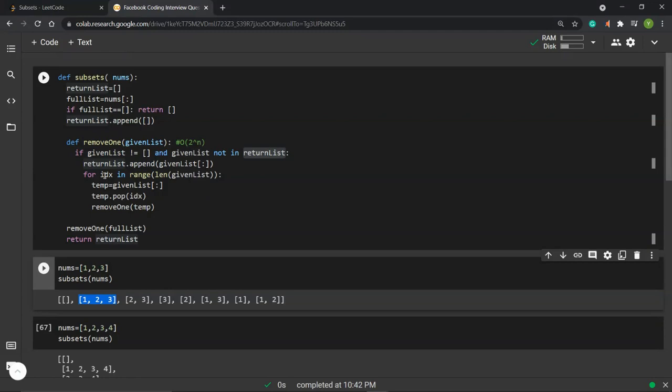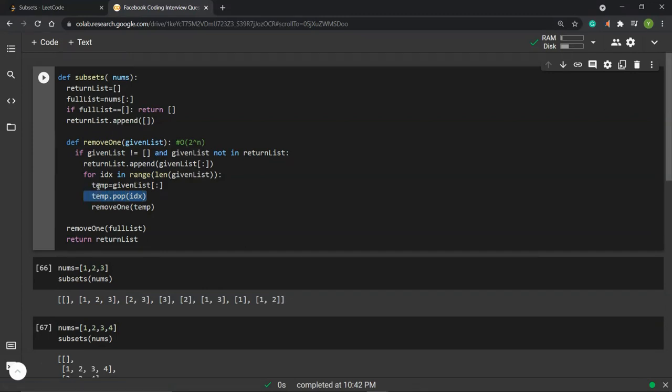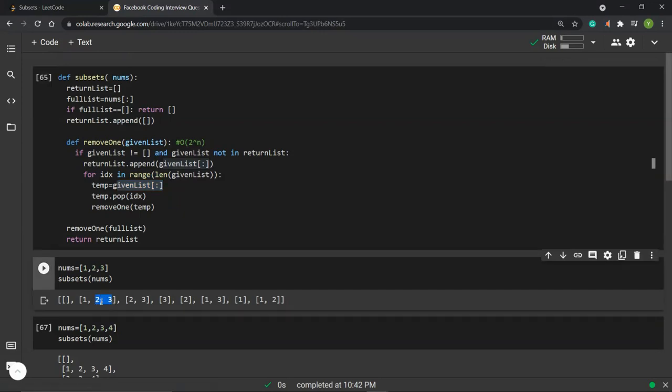So let's say when the index is 0, which points to the first element, it pops off that element. So we have the temp, which is a copy of this for list, and then pop it off. And then after we pop it off, we put the list of the 2 and 3 back into this function.